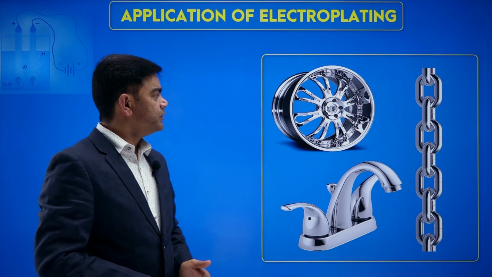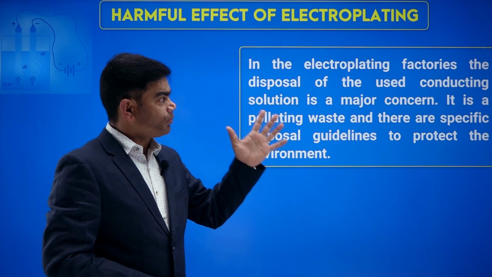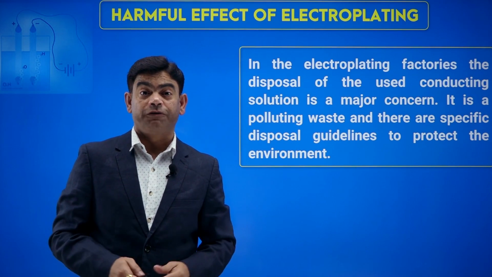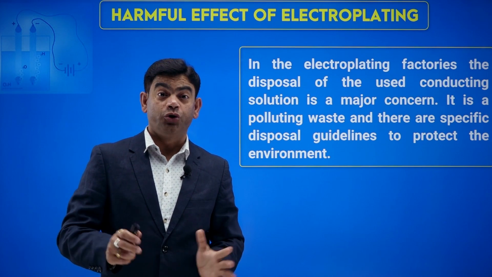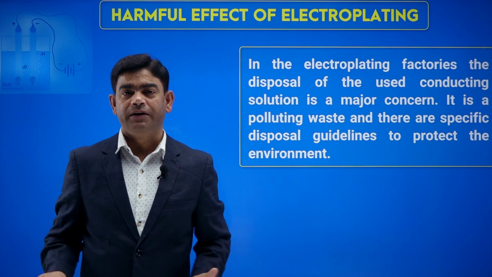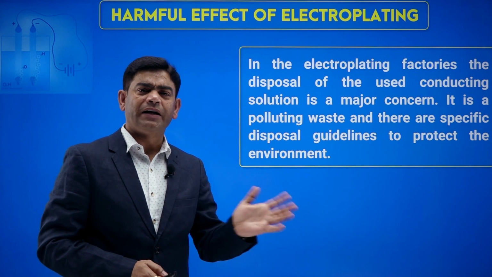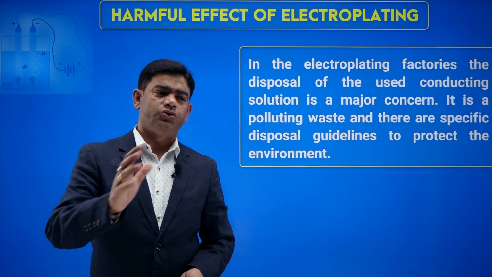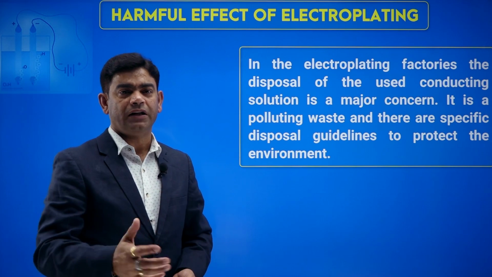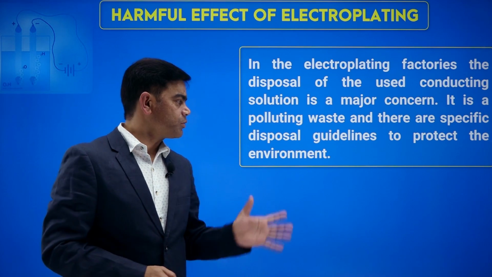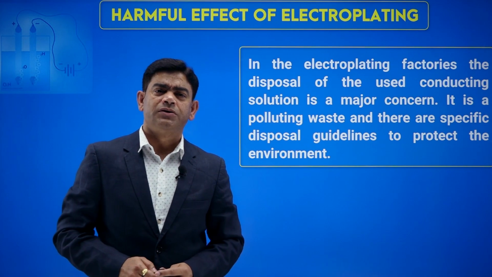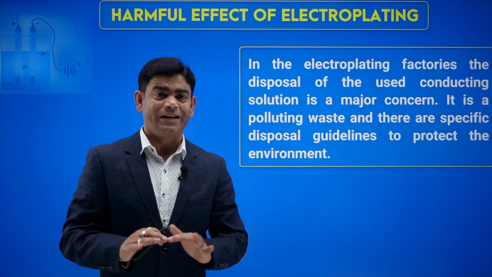Now in electroplating factories, the disposal of used solution is a problem. It is a polluting waste, so it is not simply discarded here and there. There are certain guidelines made by the government to make it ineffective, and only then can we discard it, so that it becomes a non-pollutant thing. So that was all about electroplating. I think now it's clear what electroplating is.